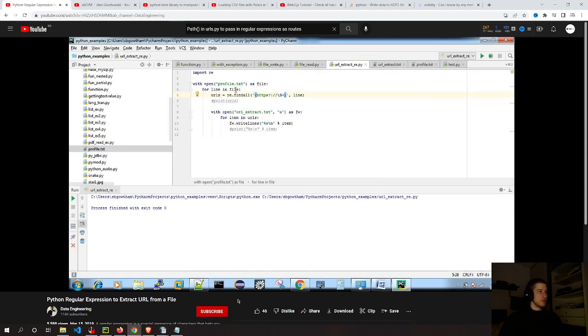One more thing I wanted to say: we have many other solutions to achieve this. For example, there is a URL extractor library that exists in Python. With that you can directly give your file as an input and fetch all the URLs. You don't need to do any kind of regular expression activities like this line.